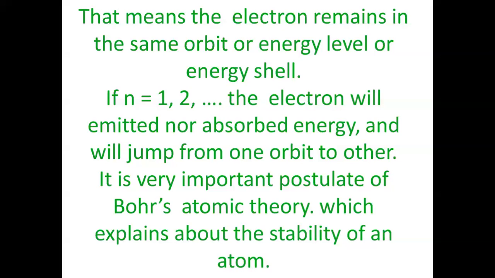Therefore, this theory, called Sommerfeld theory, says that beside the Bohr circular orbit, there are elliptical orbits which are nothing but sub-energy levels in the main energy level, in which also the electron can revolve around the nucleus. This gives you the idea of subshell, and also it helps us to explain the hydrogen spectrum.